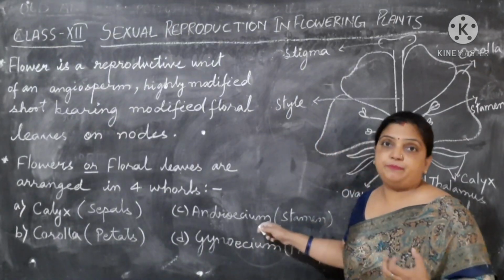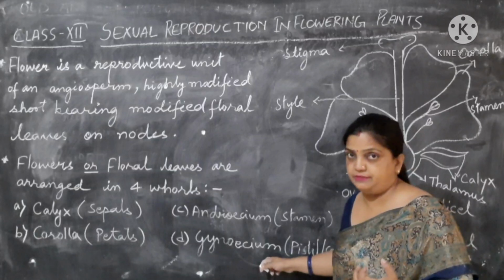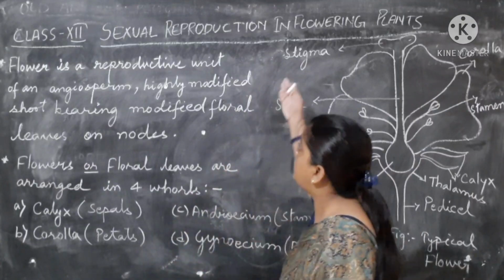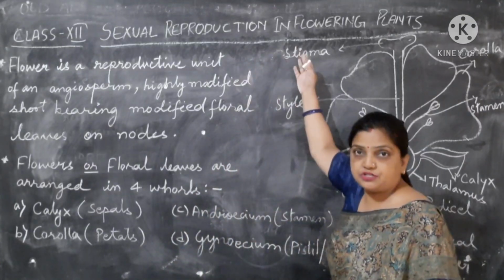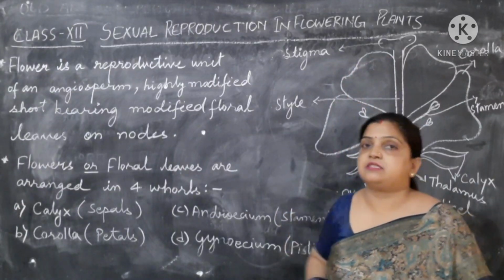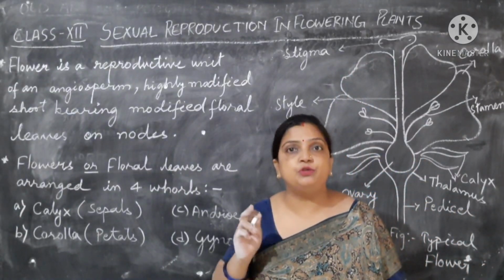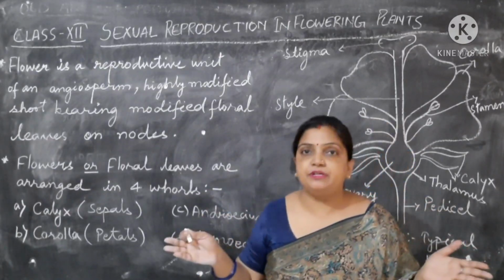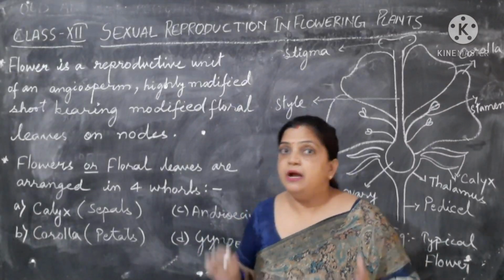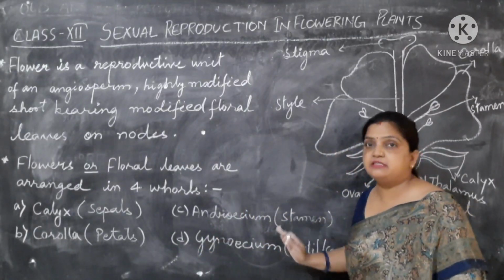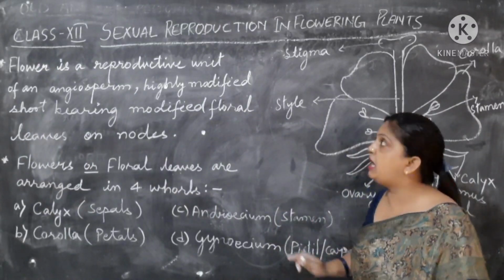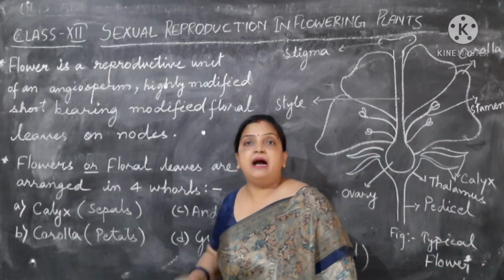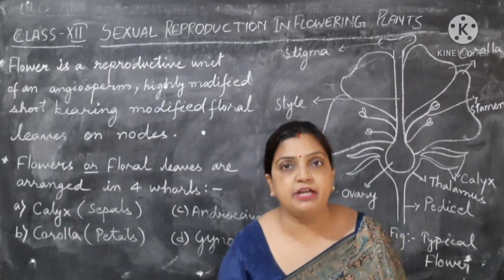Without the presence of androecium and gynoecium, sexual reproduction in flowering plants will not happen, and that is what we have to study in the chapter on sexual reproduction in flowering plants. So the essential parts are very important to be present in the flower. Whether both are present in the same flower or in two separate flowers, we will discuss later. But these are the two essential parts which should be present in the flower for sexual reproduction. Calyx and corolla are the accessory parts, which are only for beautifying or for protection.